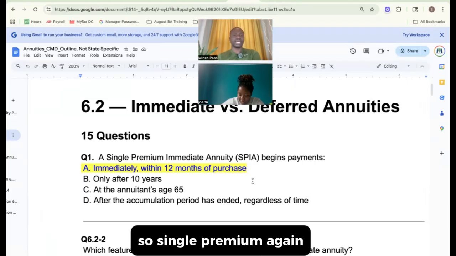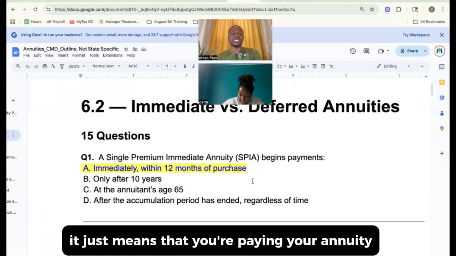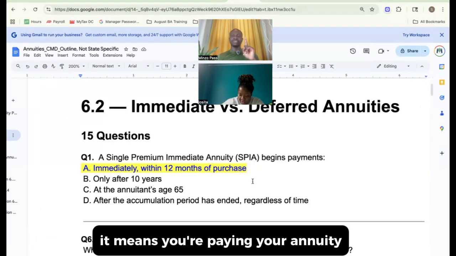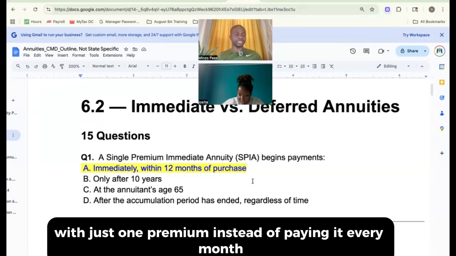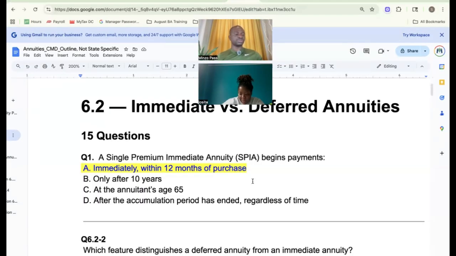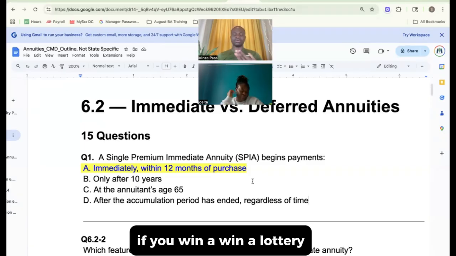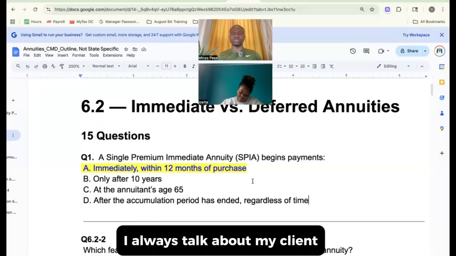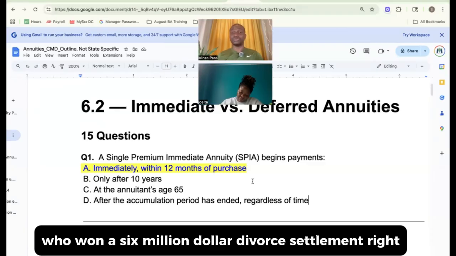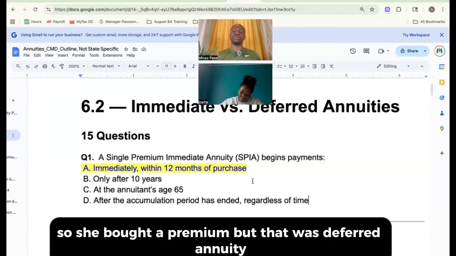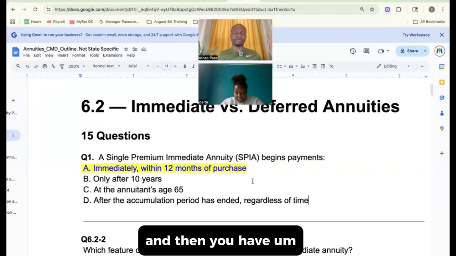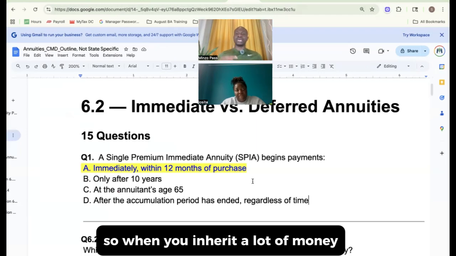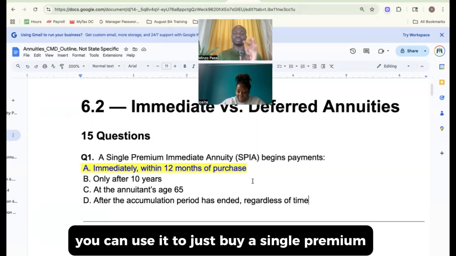So single premium, again, single premium immediate annuity. It just means that you're paying your annuity with just one premium, right? So anytime you see single premium, it means you're paying your annuity with just one premium instead of paying it every month. Like, for example, if you win the lottery, if you win a lawsuit, you win a divorce. I always talk about my client who won a $6 million divorce settlement, right? So she bought a single premium, but that was a deferred annuity. And then you have inheritance. So when you inherit a lot of money, you can use it to just buy a single premium.